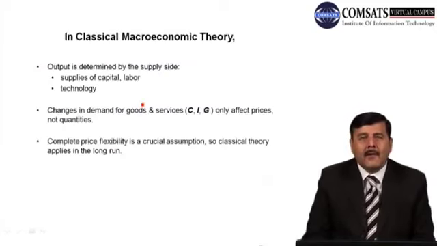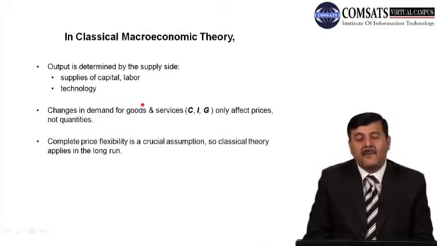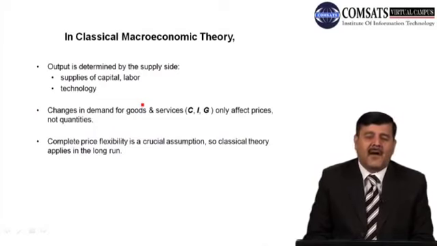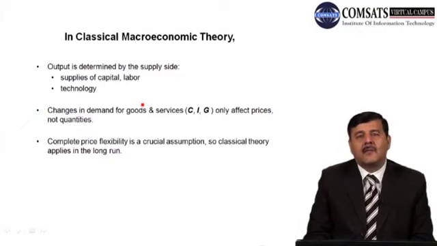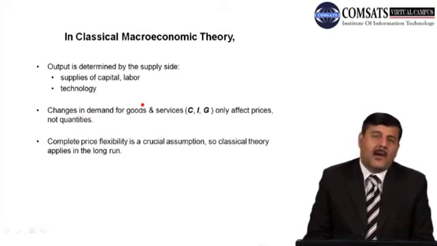In classical macroeconomic theory, now classical are the economists who believe in the long run, right? Output is determined by supply side in case of classical economy, and there are a number of factors which are the determinant of output in an economy. For example, supply of labor and capital are the two major factors that determine the output level in the economy. अगर आपको याद होगा, हमने शुरू में एक प्रोडक्शन फंक्शन की बात की थी.